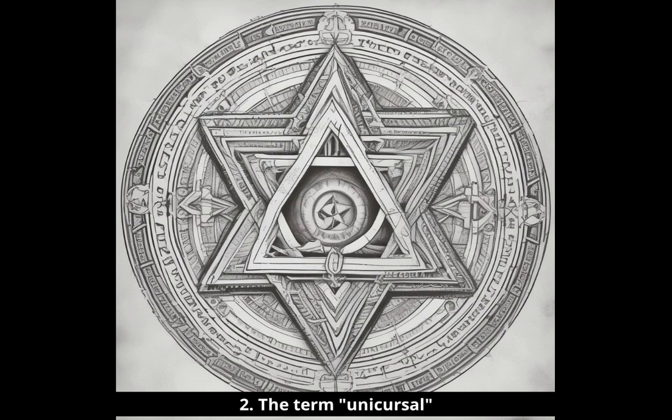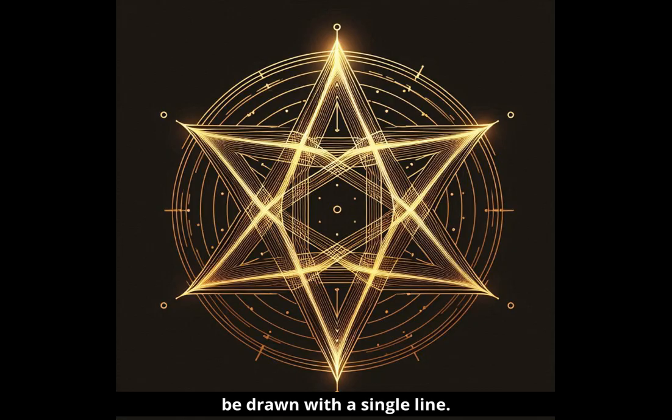2. The term unicursal and the unicursal hexagram. The term unicursal hexagram is used because most hexagrams, such as the traditional 6-pointed star, cannot be drawn with a single line. A traditional hexagram consists of 2 superimposed triangles that must be drawn with separate lines. A unicursal hexagram, on the other hand, is a special hexagram that can be formed by a single, uninterrupted line. So here the adjective unicursal was needed to distinguish it from other hexagrams.